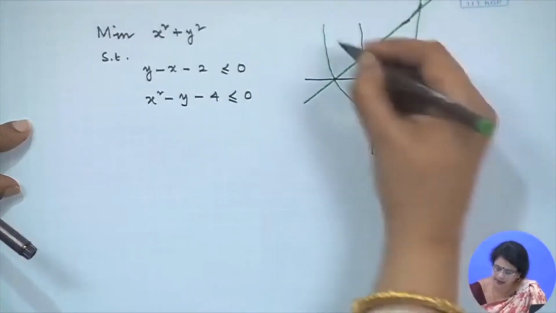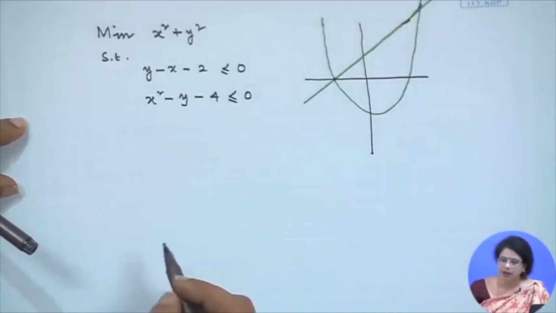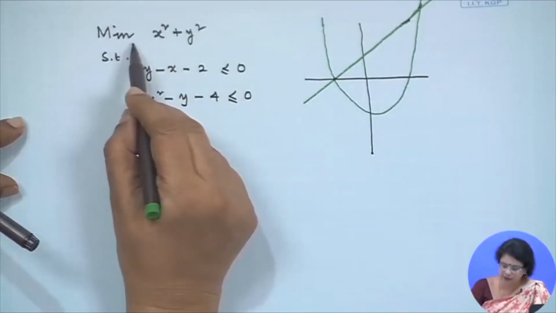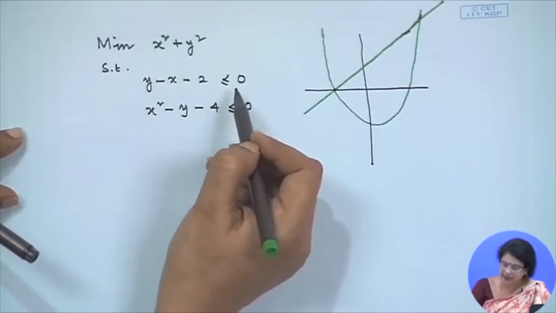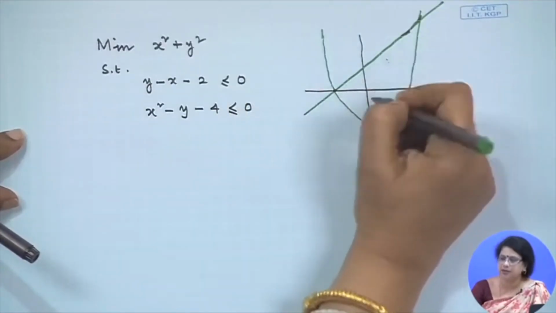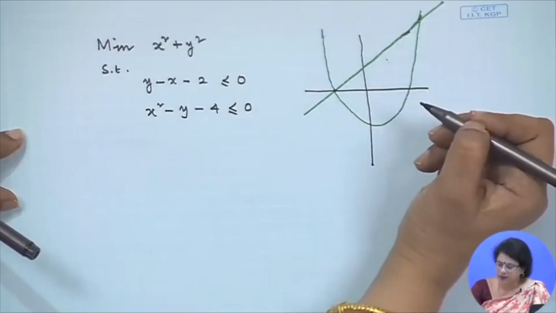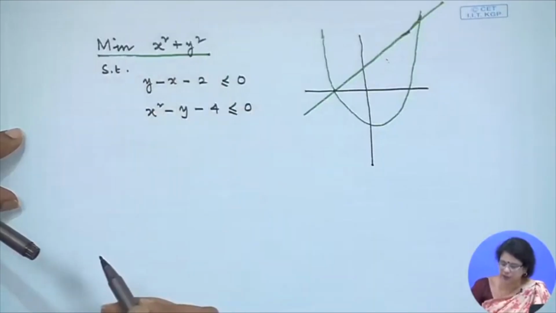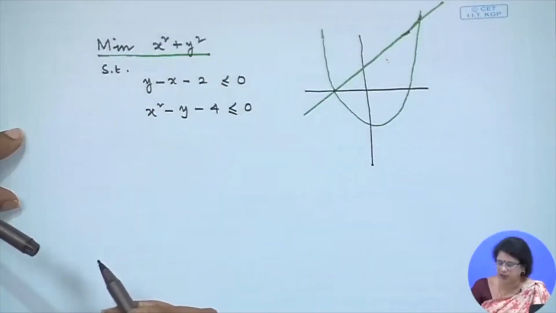This is the line, this is the parabola. Okay. Now, both are less than type, that is why we can say that this is my feasible space. Okay. Now, what is the objective function? The objective function is minimization of x square plus y square.